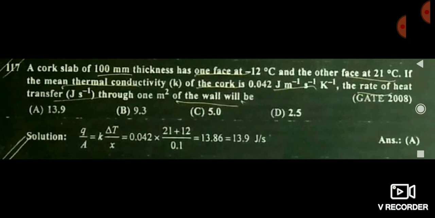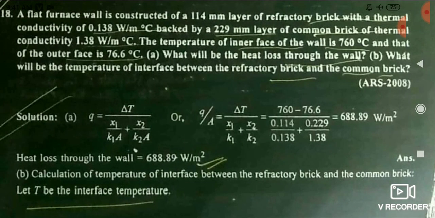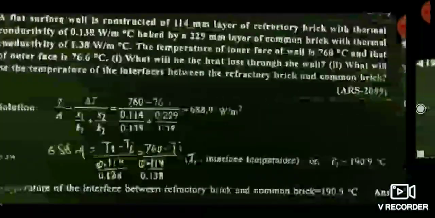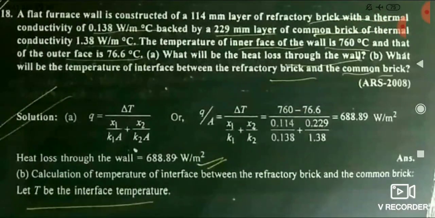And friends, here you see another question. It is also a very easy question based upon the conduction process. Q by A is equal to K delta T by X. Here remaining everything is given in the question. You simply have to put the values in your calci and you can get the answer, that is 13.9. Friends, after this one more question is there. 2-3 questions are there. You see this question also.